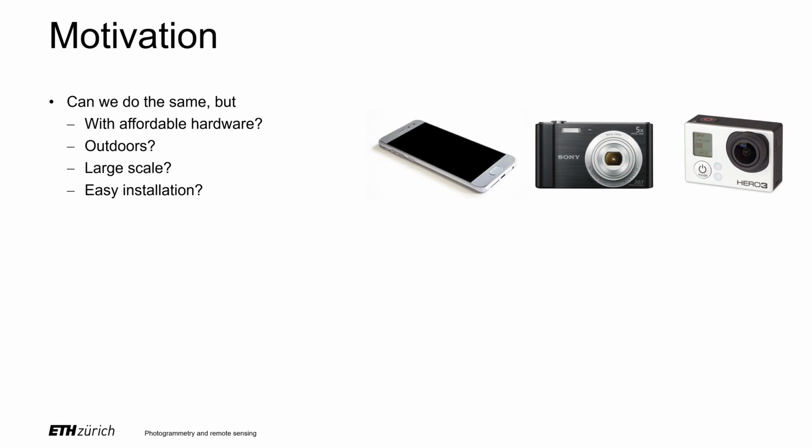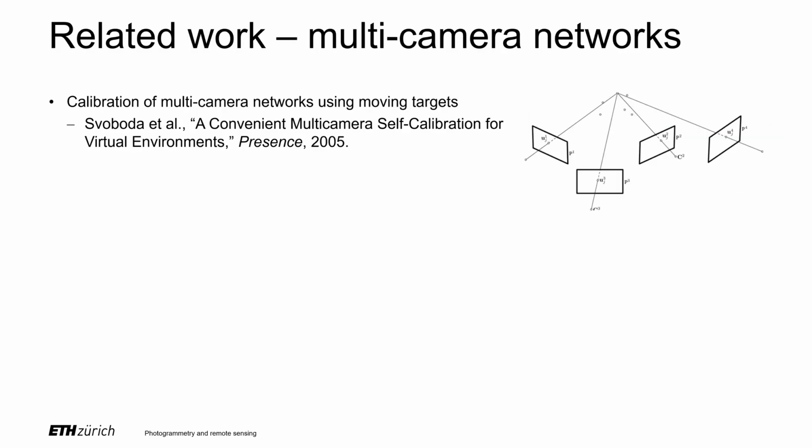In order to achieve that using a multi-camera network, we should be able to calibrate and synchronize the system using preferably nothing else than the moving targets. Calibration of a multi-camera network using moving targets has been investigated already in 2005. Svoboda has shown that it is possible to achieve spatial calibration by using a moving dot created by a laser pointer. This work, however, dealt with precisely synchronized cameras only, which is not a very practical solution for low-cost systems